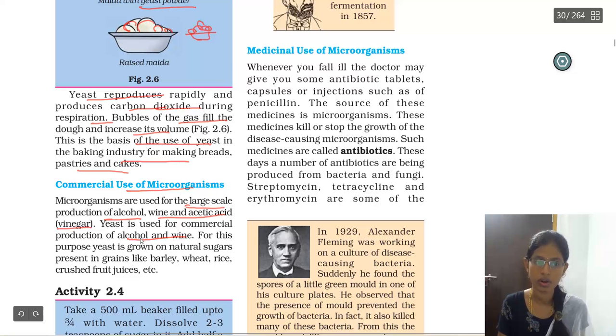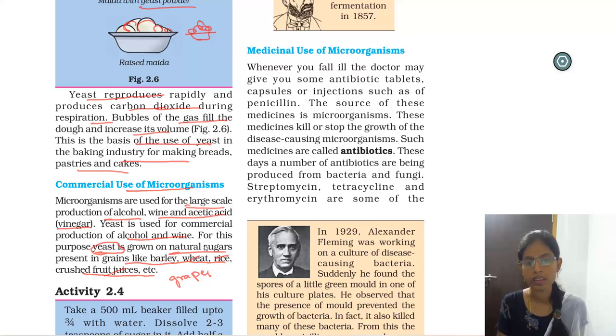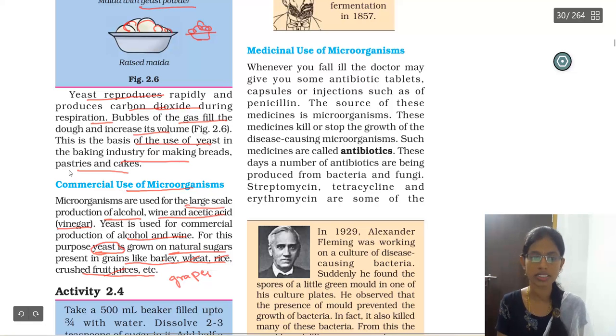For the production of alcohol, mainly they use yeast, and they add some sugars to it, from grains like barley, wheat, rice, crushed fruit juices, etc. To prepare wine they use grapes, and barley, wheat, rice or crushed fruit juices are all used in the preparation of beer, wines or alcohols. So this is the commercial use of microorganisms.